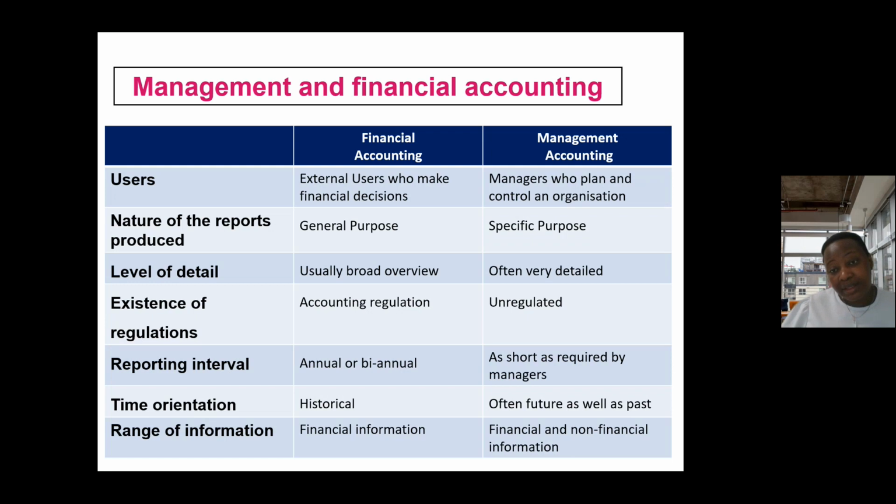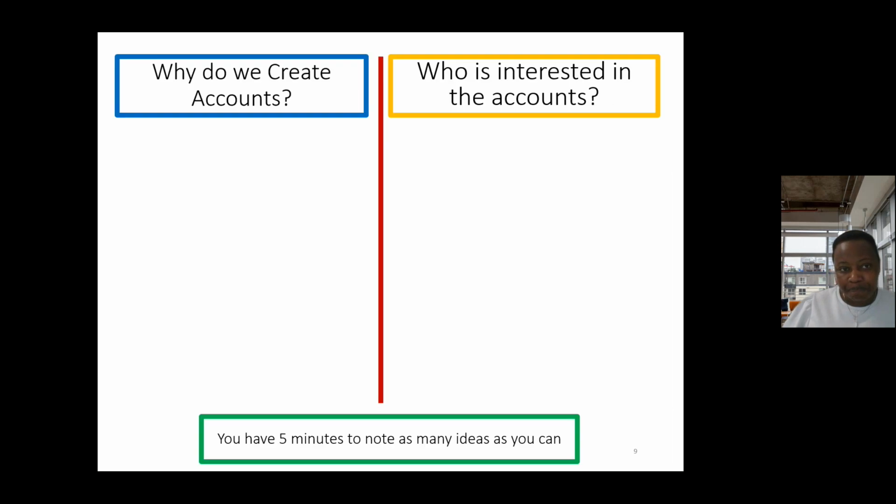We've said financial accounting looks at the past. Management accounting looks at the current and the future. A lot of the time, financial accounting is purely financial information, whereas management accounting uses both financial and non-financial information.